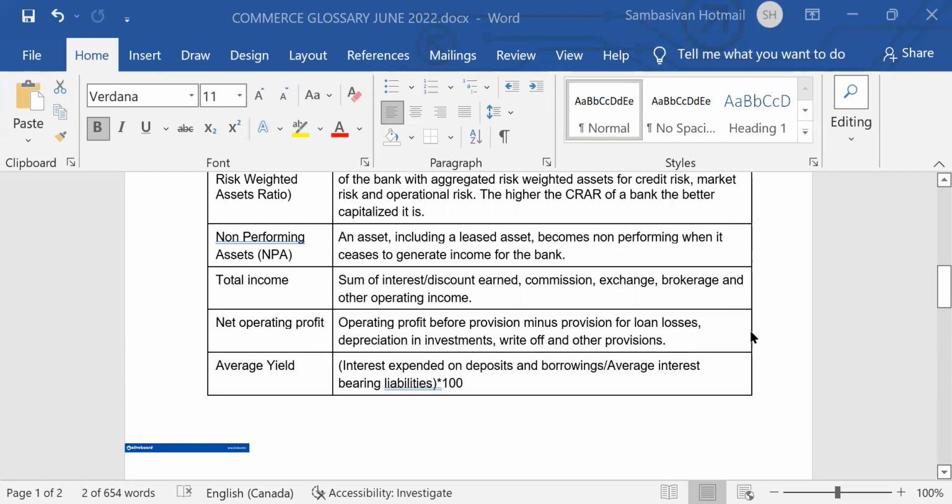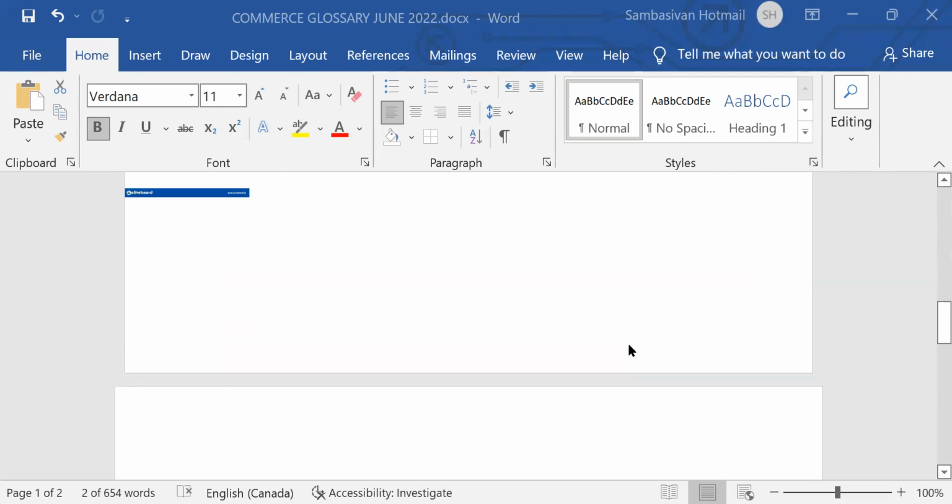Average yield: interest spent on deposits and borrowings, divided by average interest bearing liabilities, into 100. Interest paid on borrowings divided by average interest bearing liabilities. That is the extent of liabilities into 100.